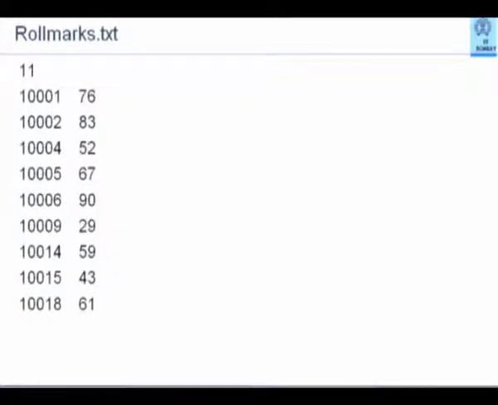This is how I could create my file. A sample. So 11 is the value of N students. This is followed by, let's say, 10,001, 10,002, 10,004, 10,005. These are different roll numbers, and these may be the marks obtained. So I could create a file like this, in fact, for all the students and keep that file ready. Every time I want to run a program, I can run this.